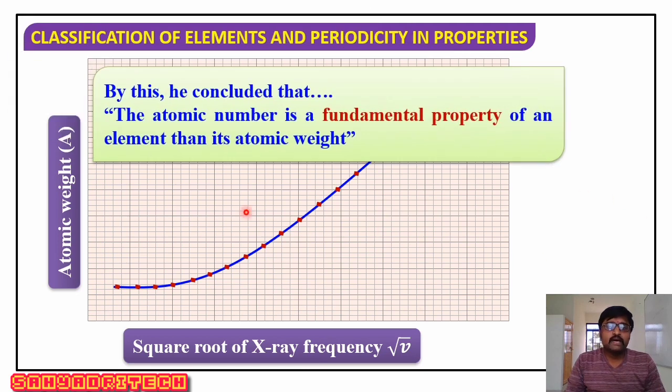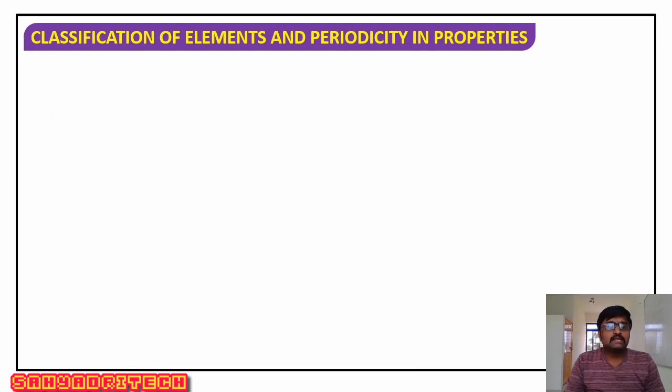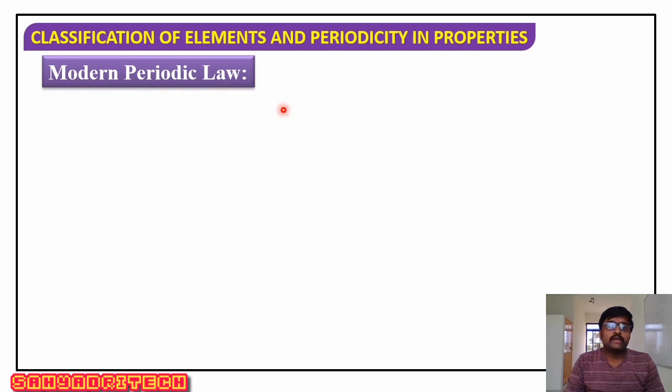Hence, by analyzing these two observations, he concluded that the atomic number is a more fundamental property of an element than its atomic weight. Because when he plotted a graph of atomic number versus square root, he observed a linear relationship. But when he plotted a graph of atomic weight versus square root of X-ray frequency, he got a curve. Therefore, he concluded atomic number is more fundamental than atomic weight. With the help of this analysis, he proposed the modern periodic law.